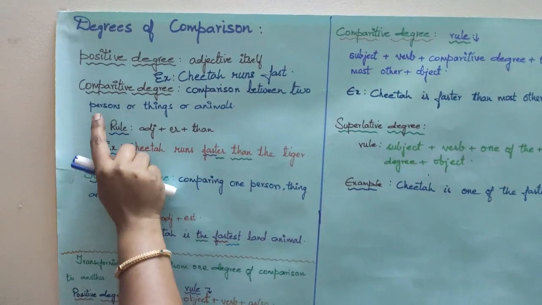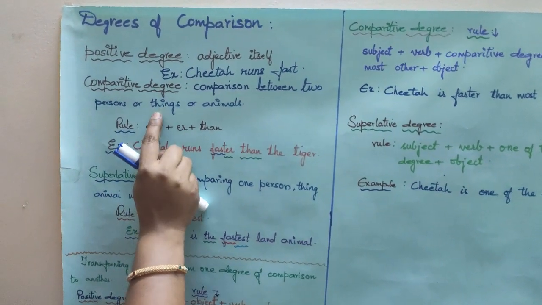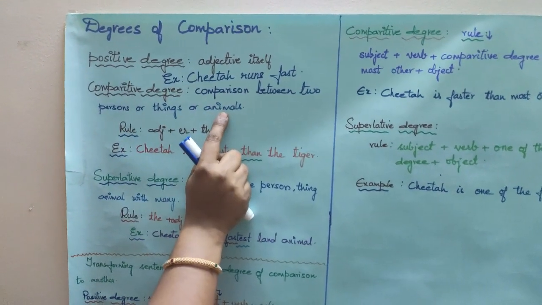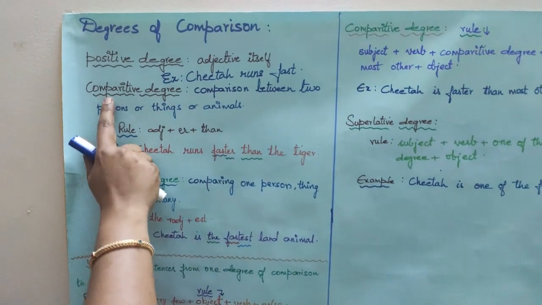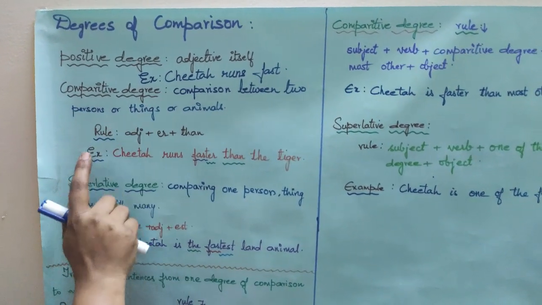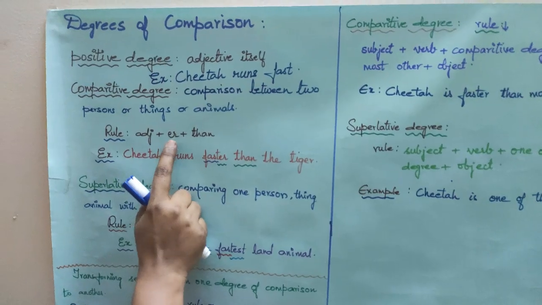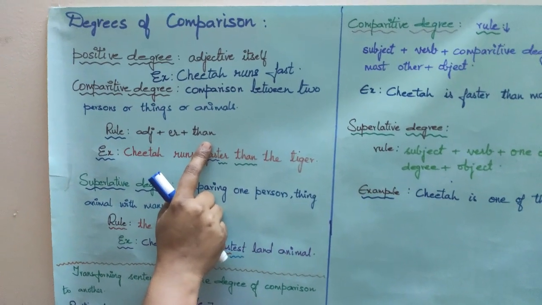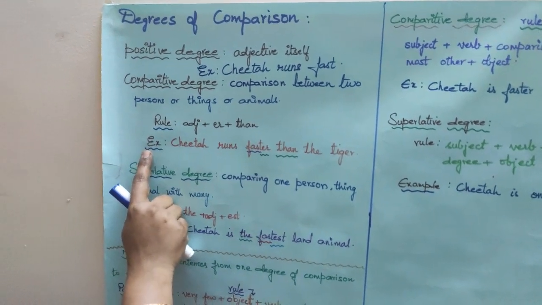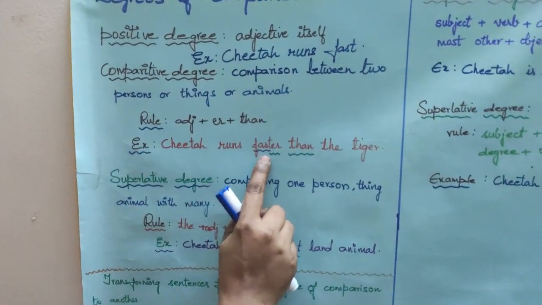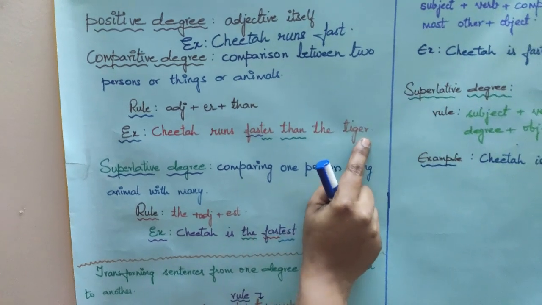If there is a comparison between two persons or two things or two animals, then we use comparative degree. The rule for the comparative degree is adjective plus er plus than. For example, cheetah runs faster than the tiger.